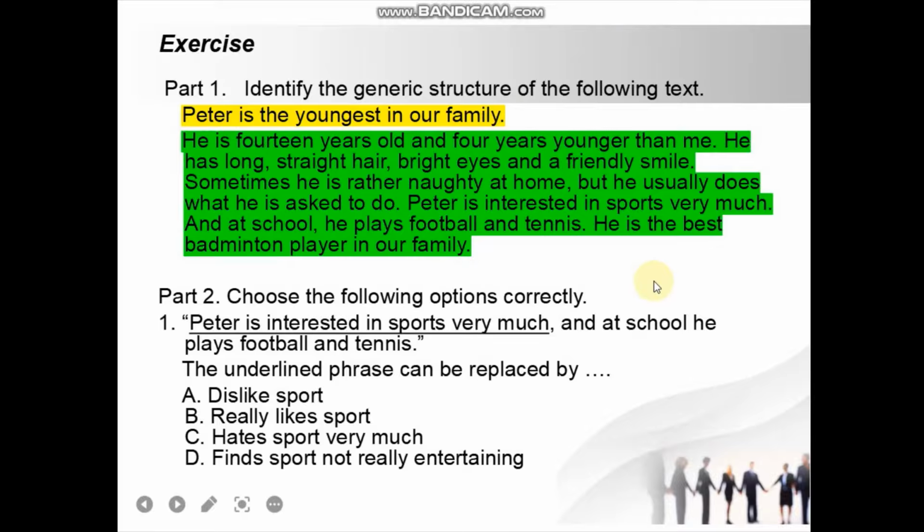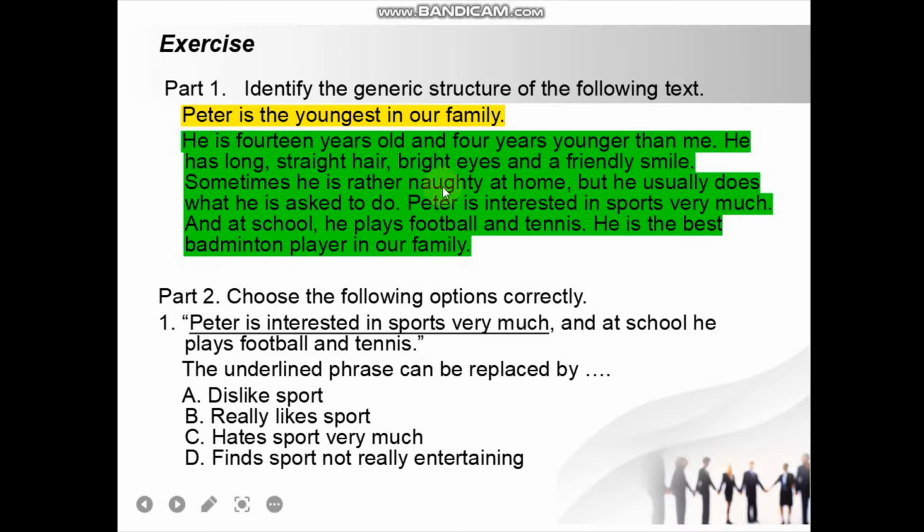The next, it is time for you to have exercise. Part 1 and part 2. What is part 1? You need to identify the generic structures of the following text. Read this text carefully and identify the generic structure of the following text.